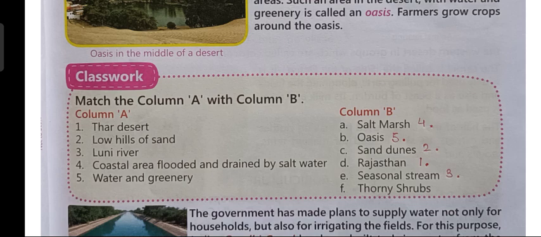Now fourth is coastal area flooded and drained by salt water. That is known as salt marsh. So number 4 will match with A, salt marsh. And lastly children, number 5th, water and greenery, that will match with oasis. Number B. I hope you all will mark the answers.